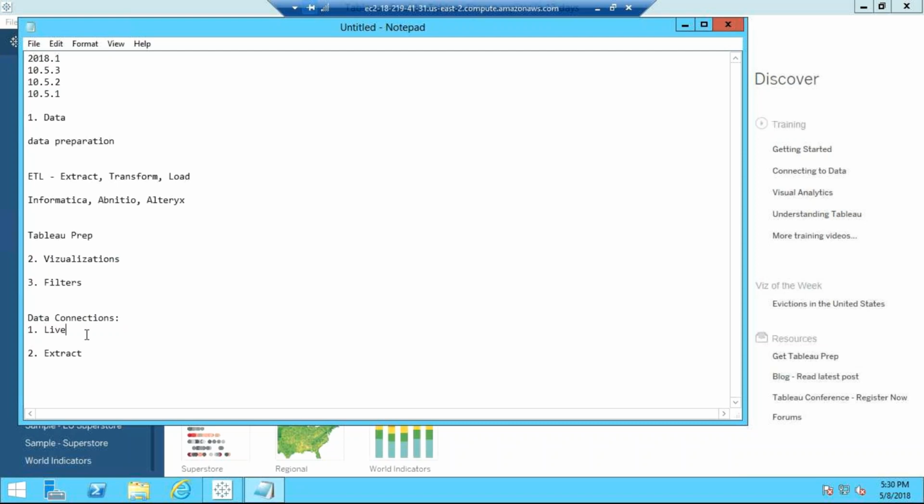Extract is a way by which you store some data into the dashboard. Actually it is saved in the server only, and it is not loaded in real time. It is already there in my dashboard. So the query will not go back to the database in the extract case. In live, the query will go back to the database and retrieve the data live. So here I'll say real-time loading of data.